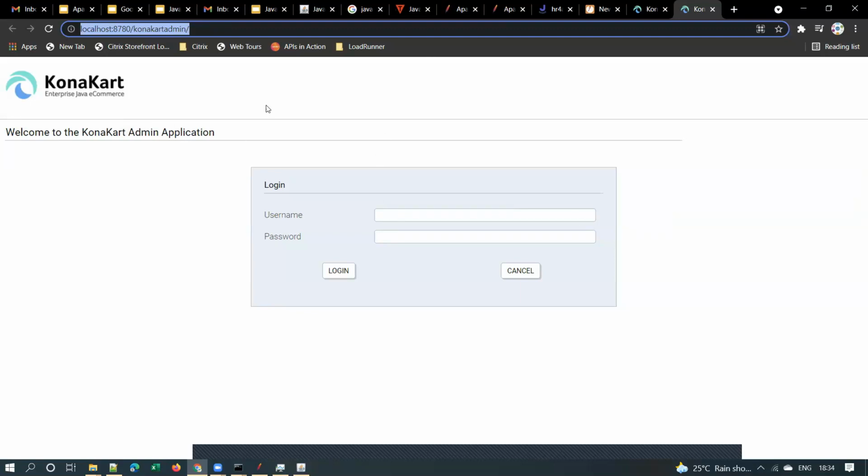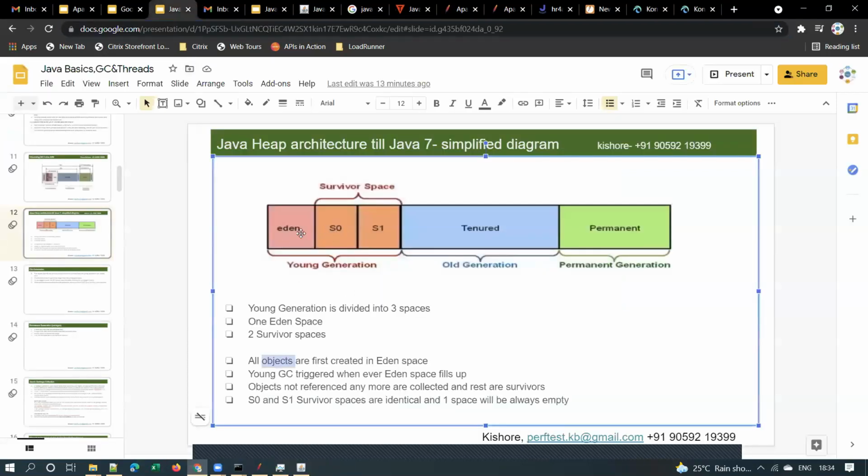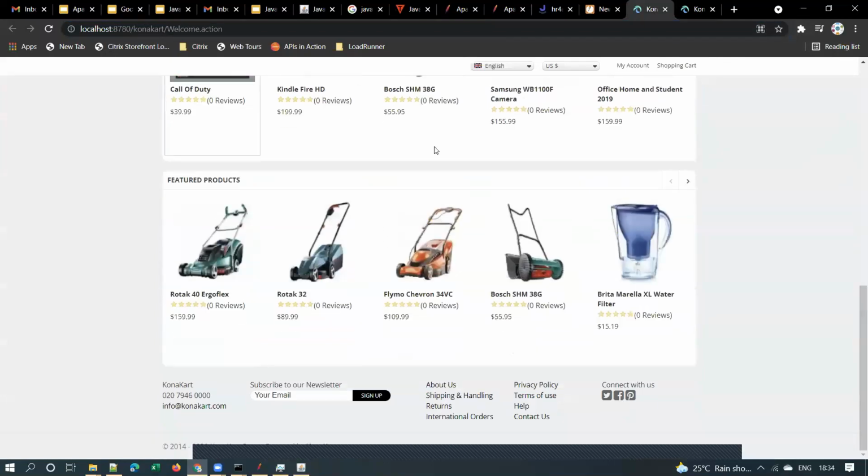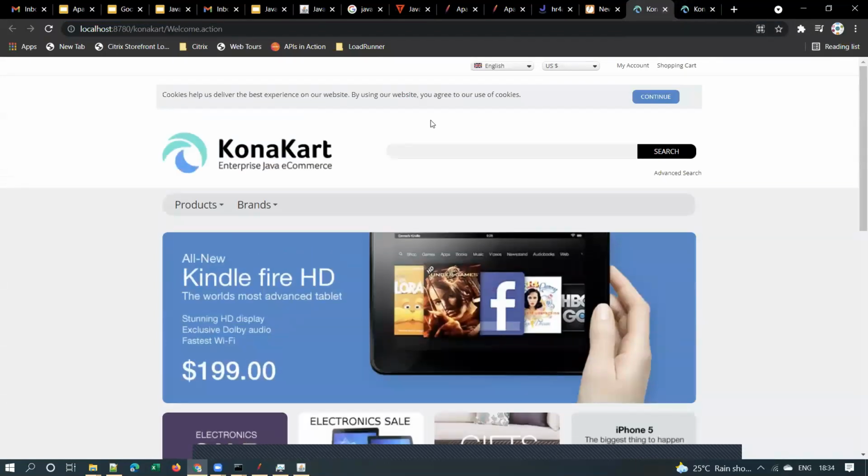You got it? So there will be thousands of users accessing the application, hundreds and thousands of users. So eventually hundreds and thousands of objects will be created, and all those objects will first be created in heap space, in this Eden space. Suppose the user closes that page. I have visited this page and closed it. That welcome object is no longer used now, and it should be garbage collected, removed from the heap.